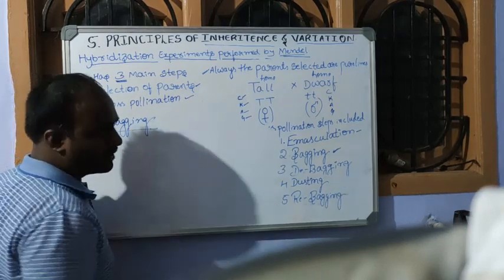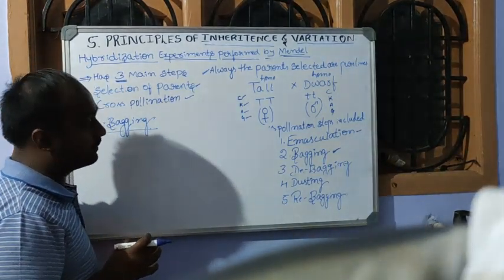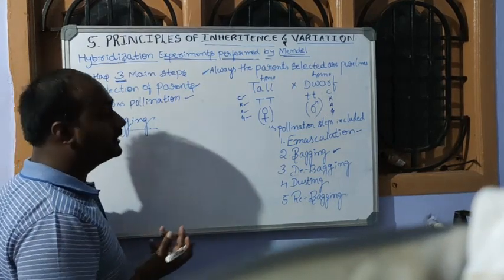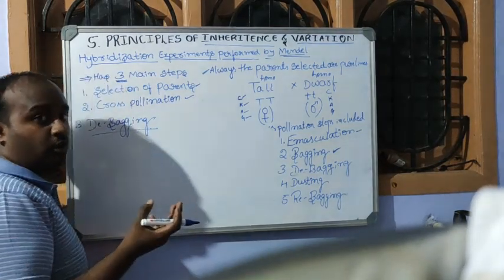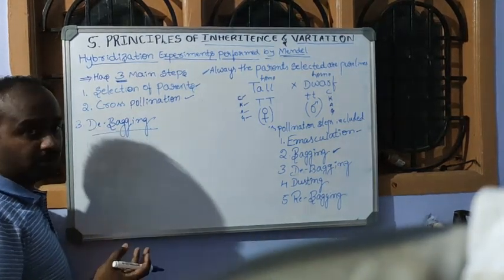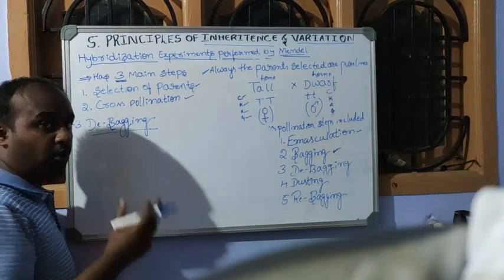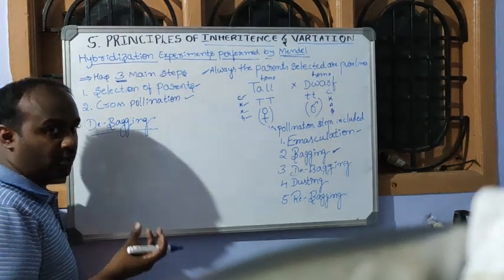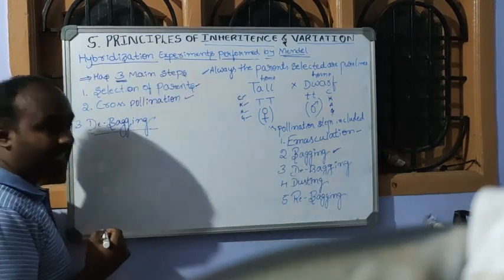So now we made emasculation and we get only the female part, that is carpel, and we cover them with butter paper. Then at maturity, the female flower should undergo fertilization. If it undergoes fertilization, that is cross pollination, we have to expose the flower. If you want to get the fertilization product, the flower should be exposed. At that time we have to remove the butter sheet.